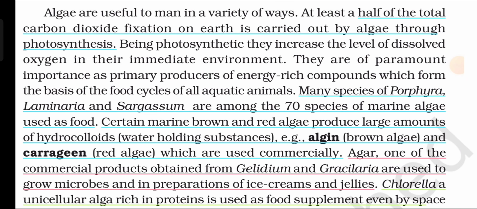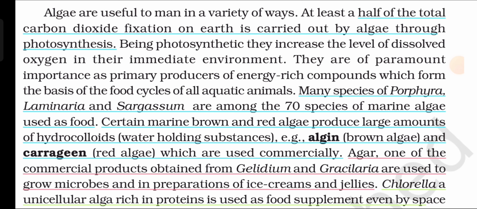Algae are useful to man in a variety of ways. At least half of the total carbon dioxide fixation on Earth is carried out by algae through photosynthesis. Being photosynthetic, they increase the level of dissolved oxygen in their immediate environment. They are of paramount importance as primary producers of energy-rich compounds, which form the basis of the food cycles of all aquatic animals. Many species of Porphyra, Laminaria, and Sargassum are among the 70 species of marine algae used as food. Certain marine brown and red algae produce large amounts of hydrocolloids, water-holding substances, for example algin from brown algae and carrageen from red algae, which are used commercially.